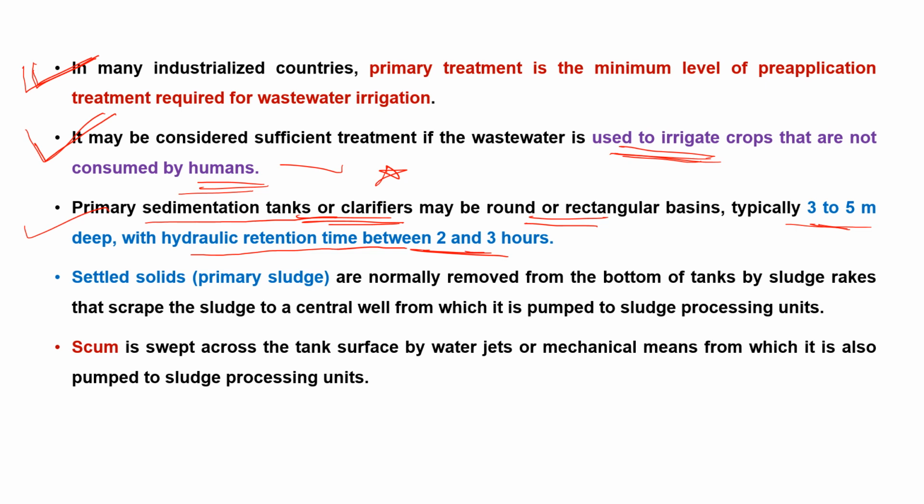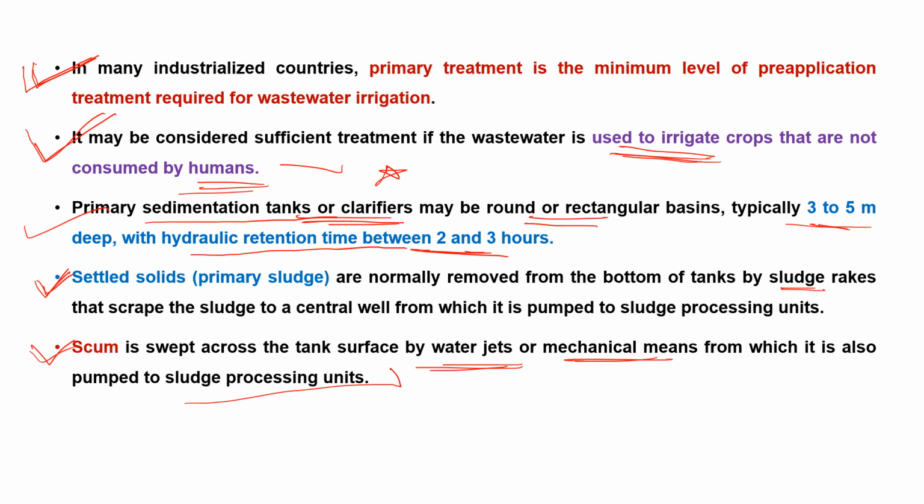The settled solid, that is the primary sludge, is normally removed from the bottom of the tank by sludge rakes. Okay. And the scum that is swept across the tank surface, that sticks on the tank surface, is removed by water jet and by mechanical means,